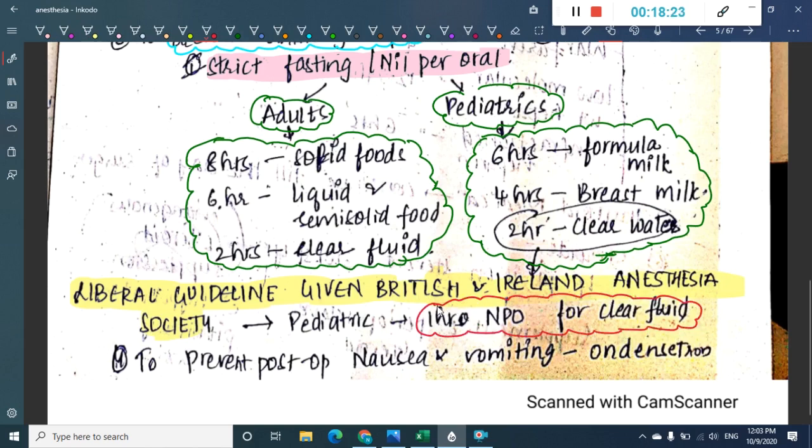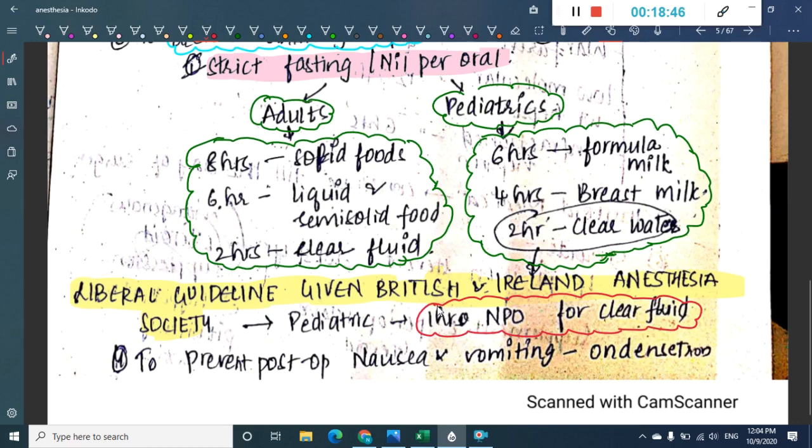In adults, we should put 8 hours nil per oral for solid foods, 6 hours nil per oral for liquid and semi-solid foods, and 2 hours nil per oral for clear fluids. Then in pediatrics, 6 hours nil per oral for formula feeds, 4 hours nil per oral for breast milk, and 2 hours nil per oral for clear water.